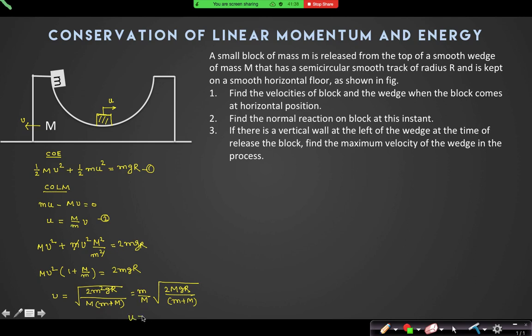So u is equal to only this part, root over of twice Mgr by m plus M. Yes or no? Check if I have written the equations and the solutions right. So this is the first question.